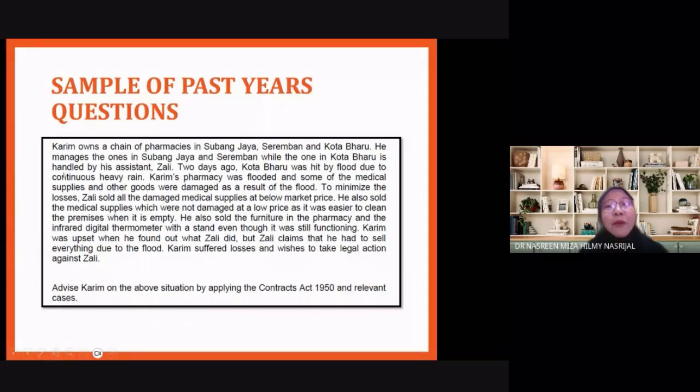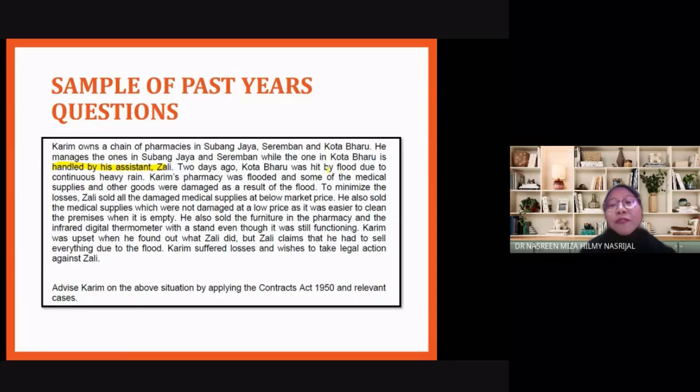Now look at this question. Is there any mention of agency? Indeed there isn't, but you can infer from the question. Look at the question. He owns a chain of pharmacies, and one is handled by his assistant. Maybe I should highlight what is relevant here. Okay, handled by his assistant.